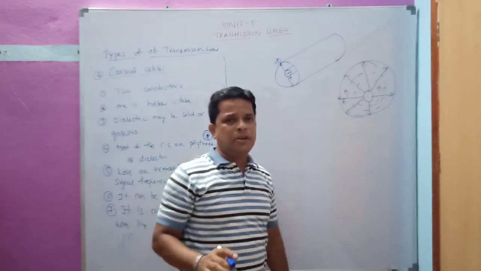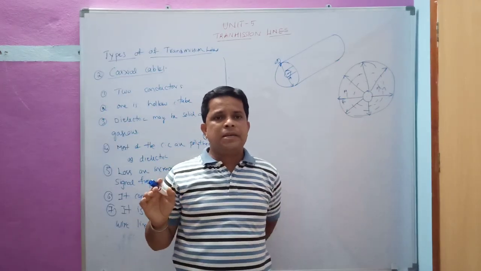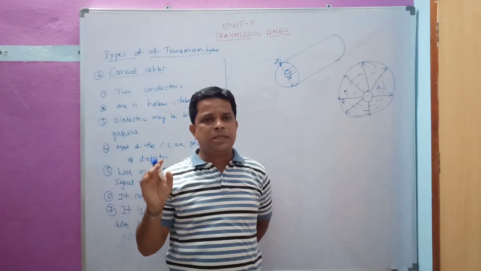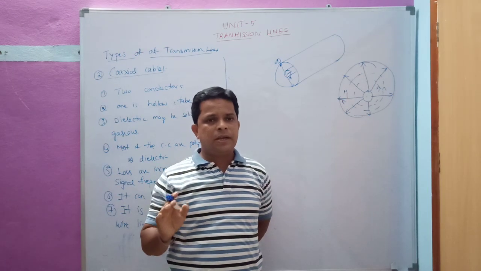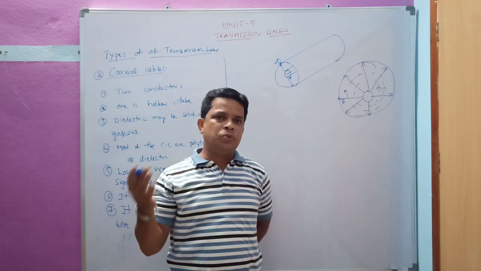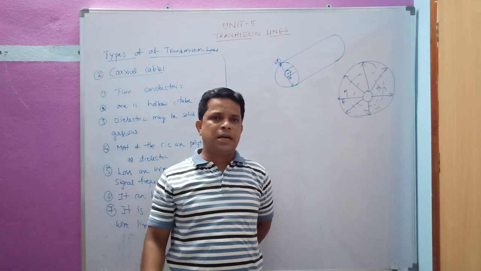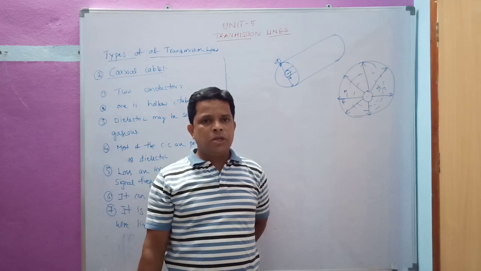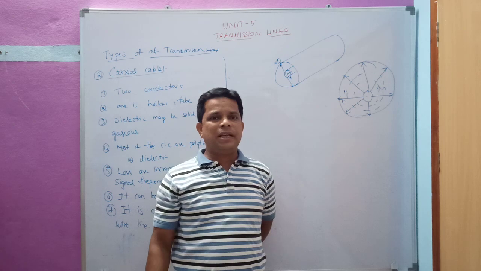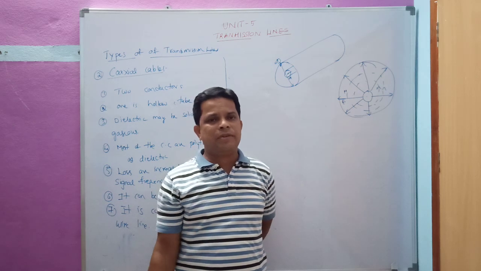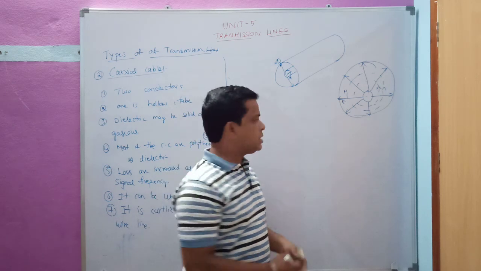So what is the conclusion? Coaxial cables are extensively used up to 1 gigahertz, because they have less losses compared to the parallel wire type line. What is the main drawback here? It is somewhat costlier than the parallel wire type line. Okay. Next we will go to the waveguides.